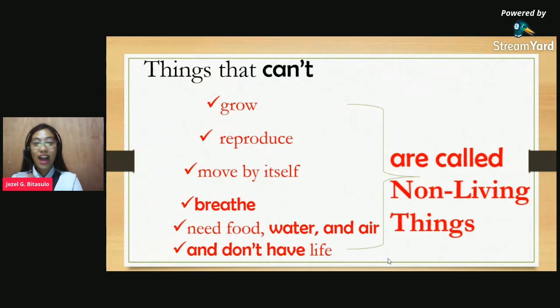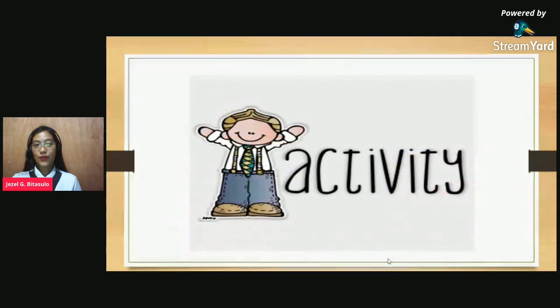So now, I prepared an activity for you. Are you excited? Okay, let's have an activity. I will group you into two groups. Instructions will be per group, but you have to do your task individually. Understand?